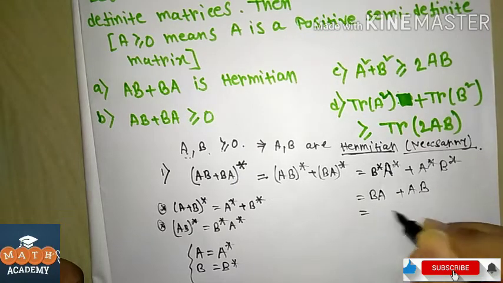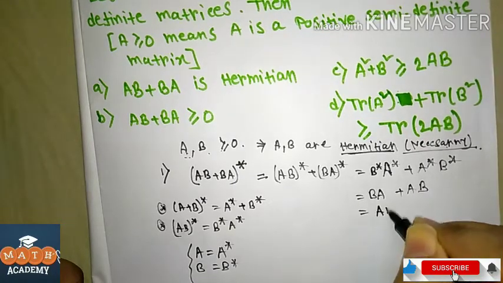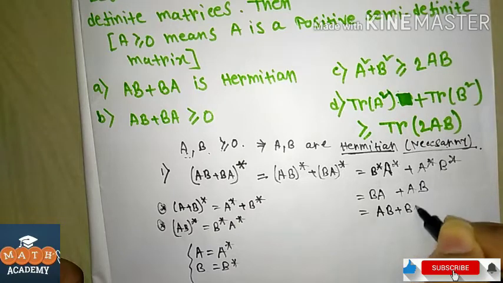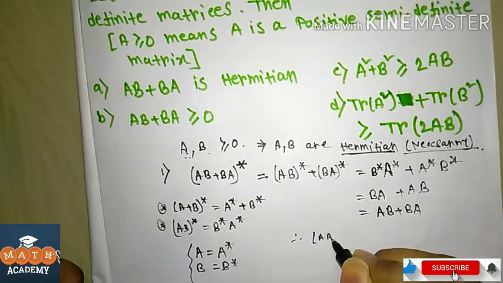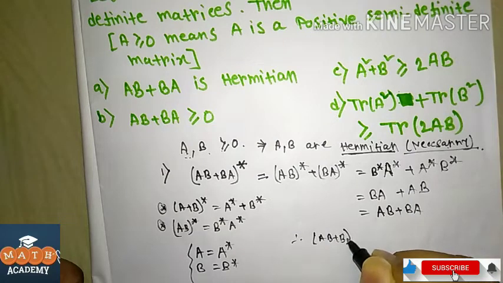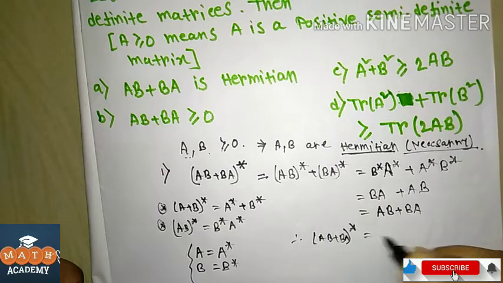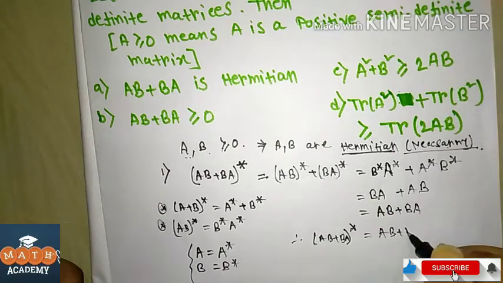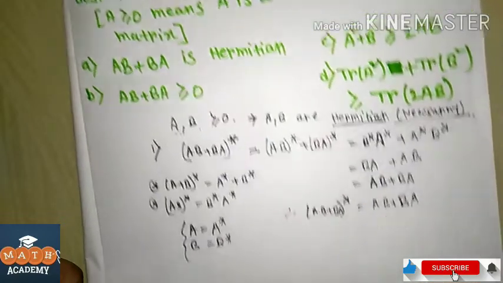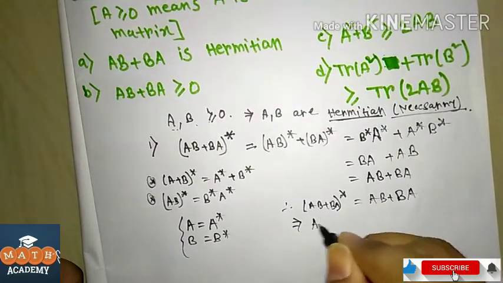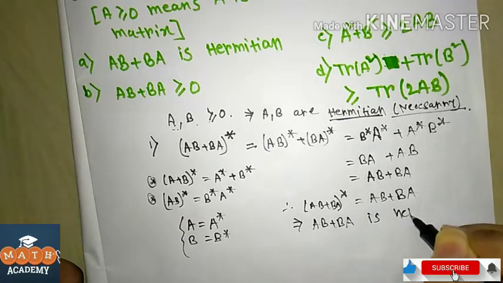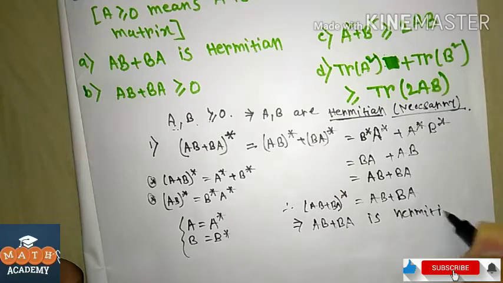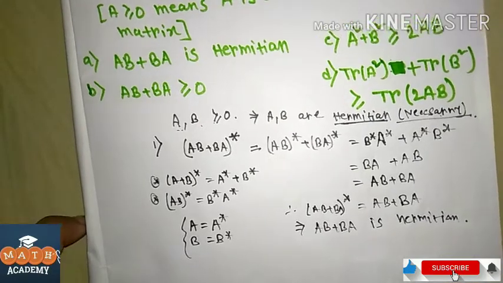So (AB plus BA) star is AB plus BA. This implies AB plus BA is Hermitian. So option A is true.